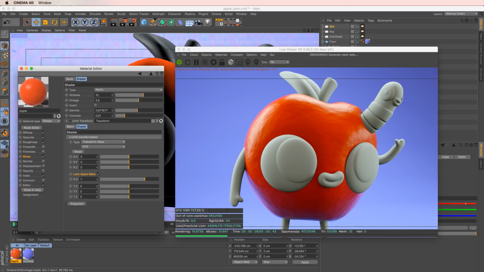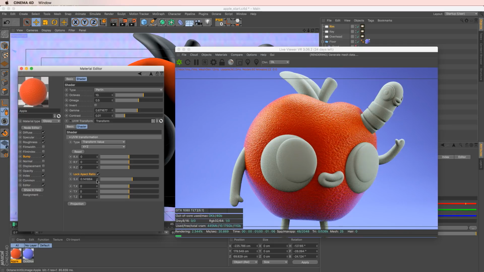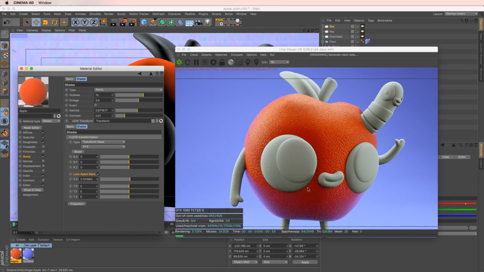That's a bug. Aspect ratio. Get it together, OTOY. Okay, so we're going to scale this down, and we can visually see what our noise is looking like. So maybe like a 0.01.